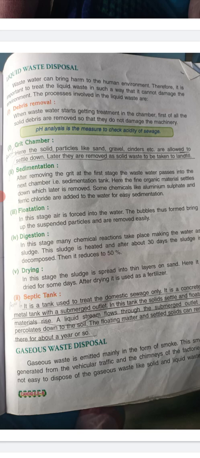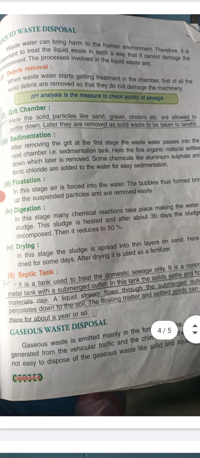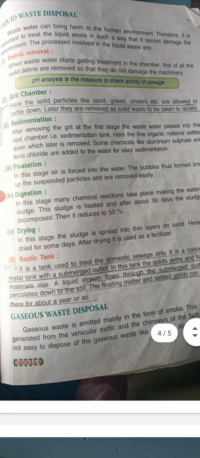Sedimentation. After removing the grit of the first stage, the wastewater passes into the next chamber, that is the sedimentation tank. Here the fine organic material settles down, which later is removed. Some chemicals like aluminum sulfate and ferric chloride are added to the water for easy sedimentation. Then comes flotation. In this stage, air is forced into the water. The bubbles thus formed bring up the suspended particles and they are removed easily.